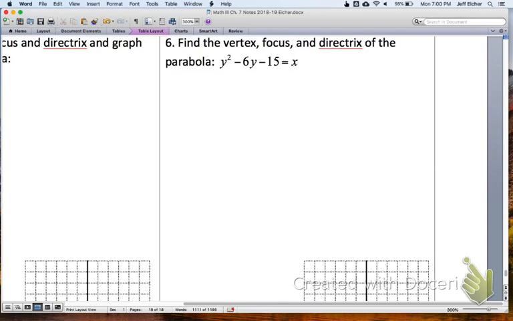Number 6 is another example where you have to complete the square. So I'd like to give you a little bit of time, see if you can complete the square correctly on number 6. Pause this video, see if you can do that.